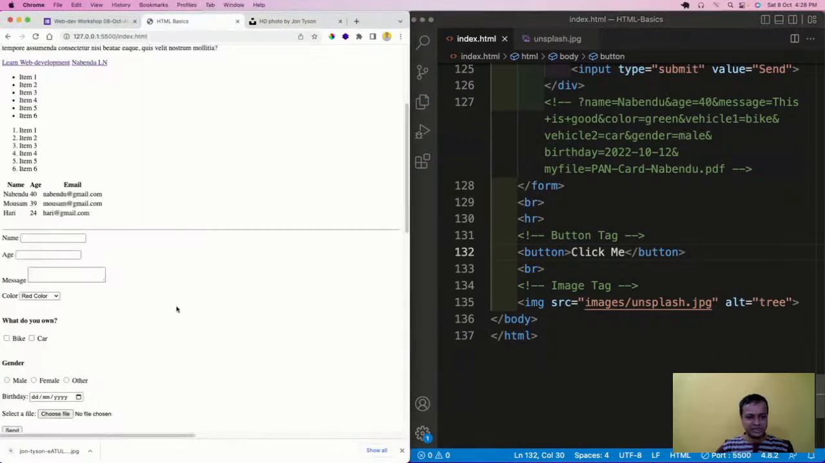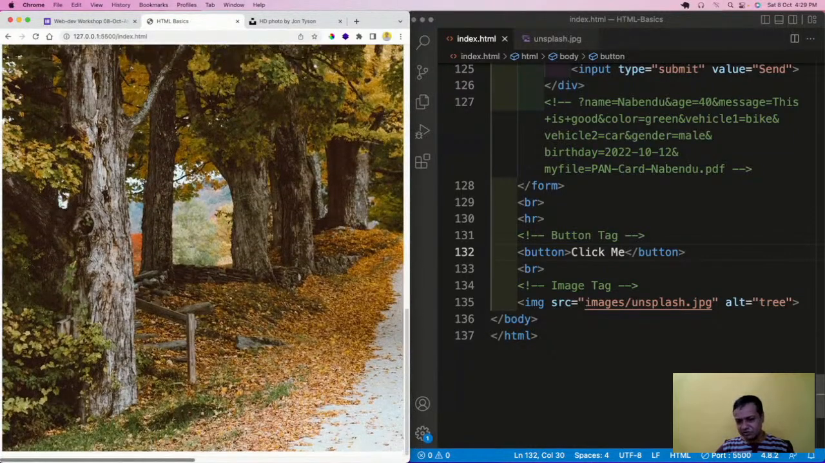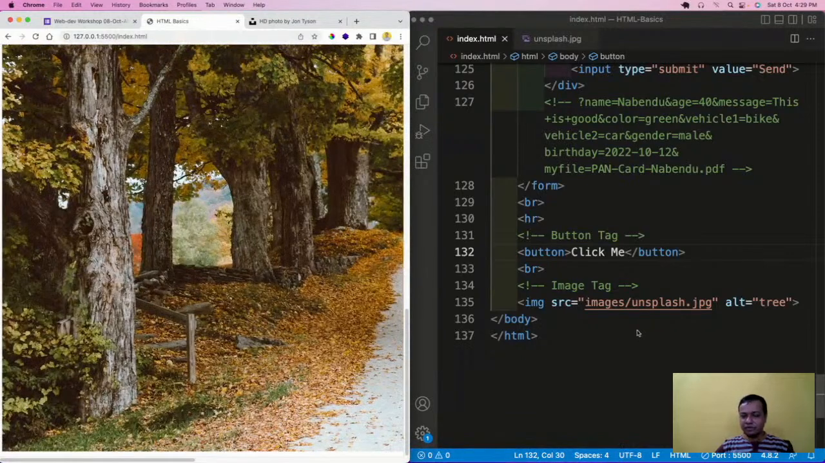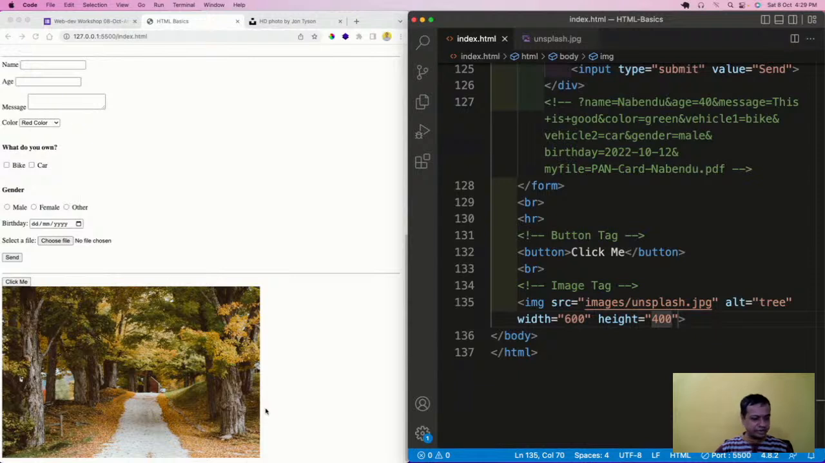And now if I come back, see this huge tree has been shown, but this image was quite huge, and I have to scroll to see it. From HTML you cannot control a lot of things here, but you can give two more things, like width equal to, maybe I'll give 600, and height equal to maybe 400. Save it. So now this 600 by 400 image has been shown. So this is one way to give an image.